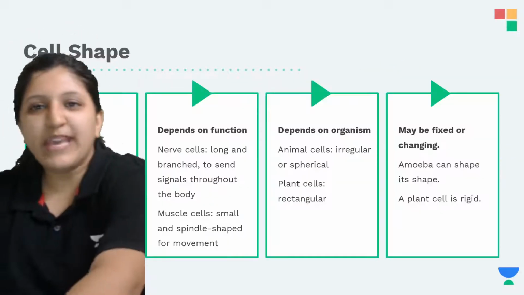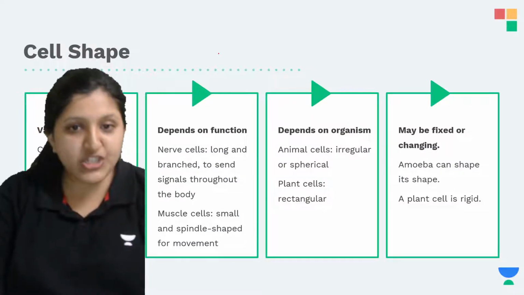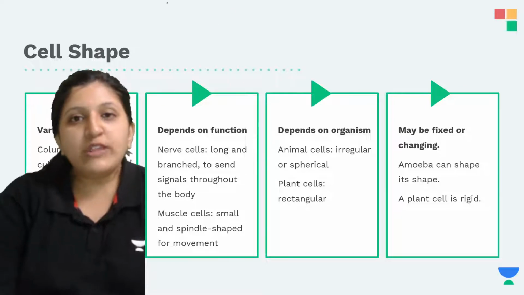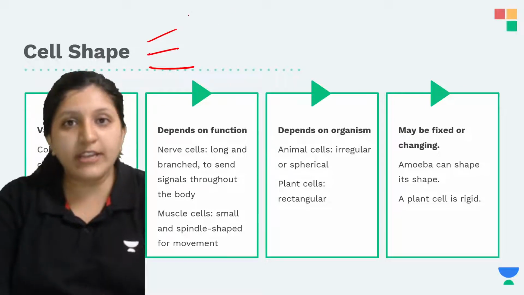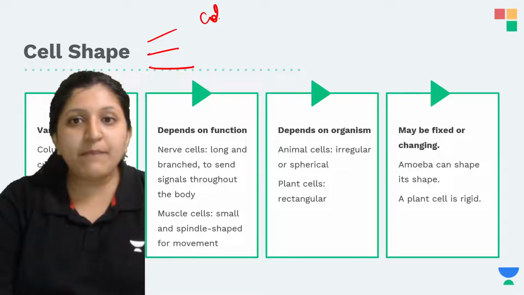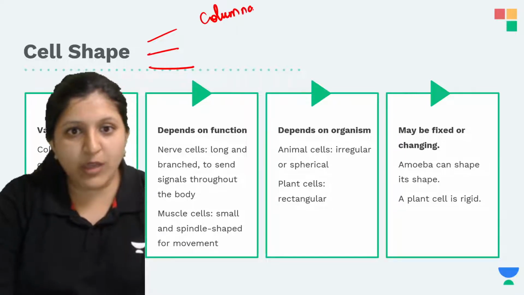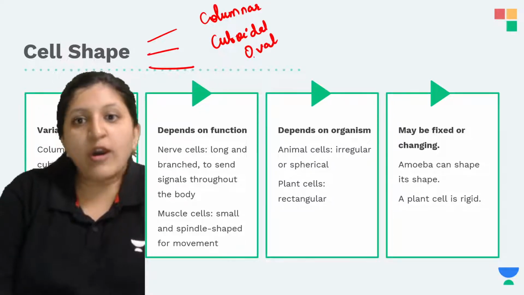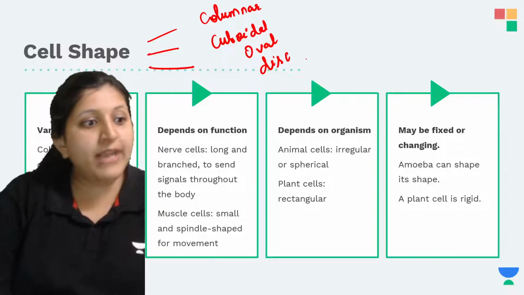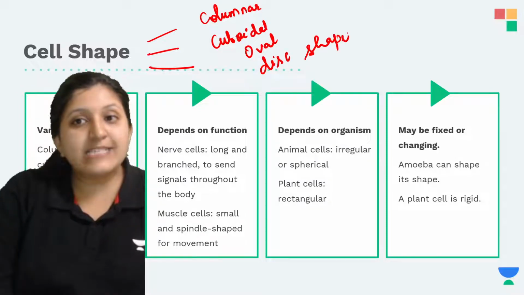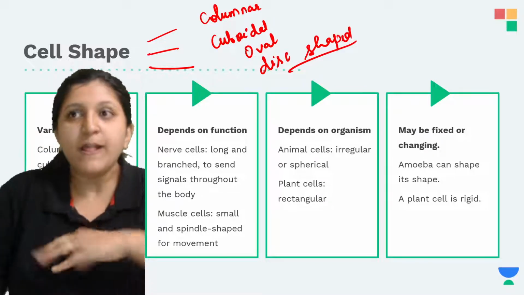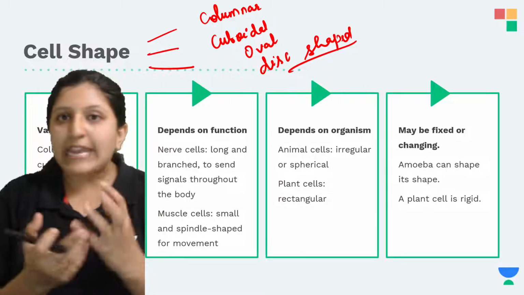Now, when we mention cell shape, it depends on the function. We can see variation wherever it is present. The cell can be columnar, cuboidal, oval, or disc shaped. Depending on their function, there is a change in their shape, and with these changes they are efficient in carrying out the work.